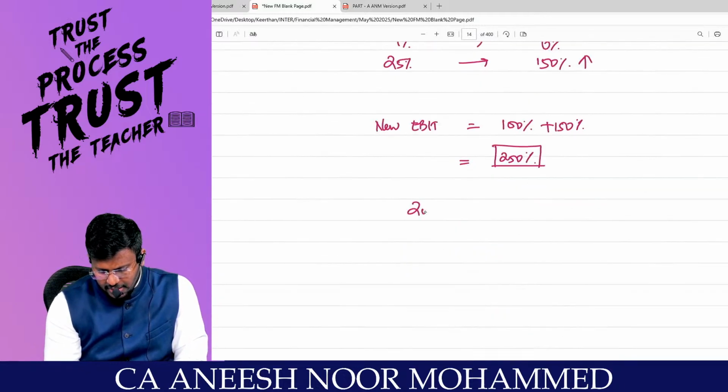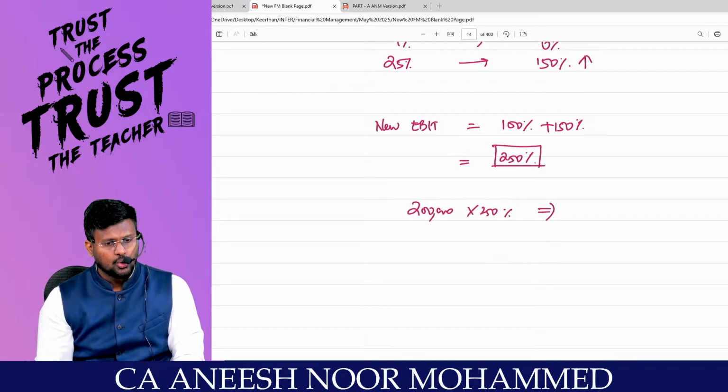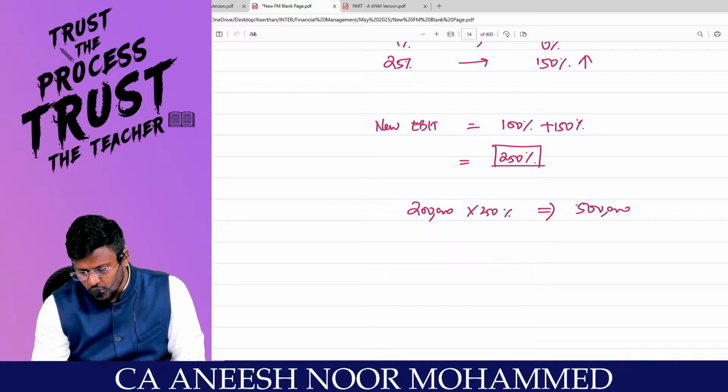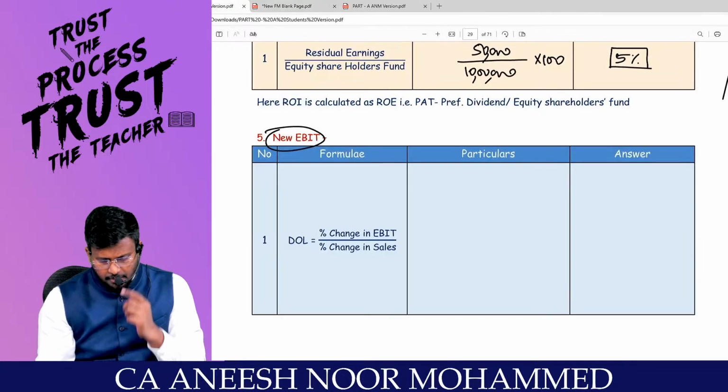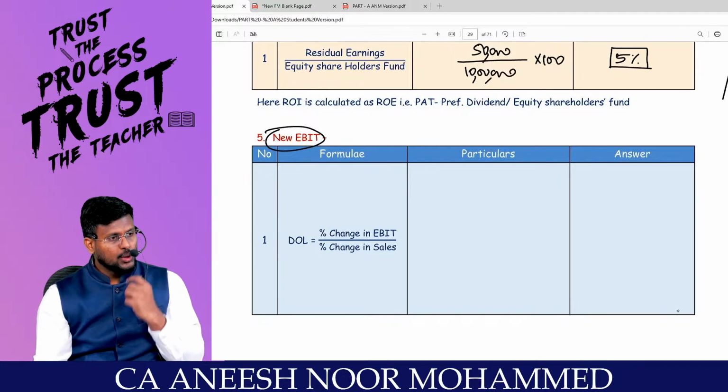2 lakhs. That means 2 lakh into 250% comes to 5 lakh. That way also you can calculate the 5 lakhs. Are you all really with me? So this is the answer: the new EBIT.